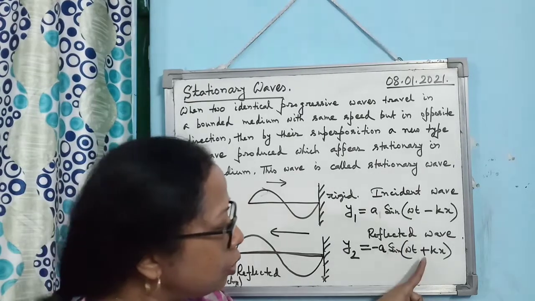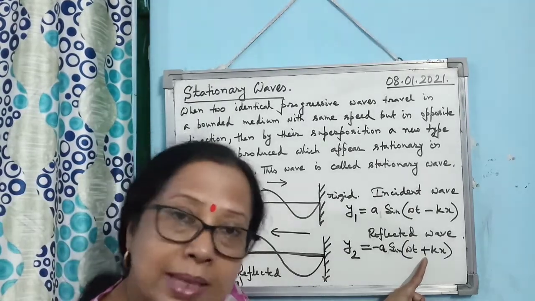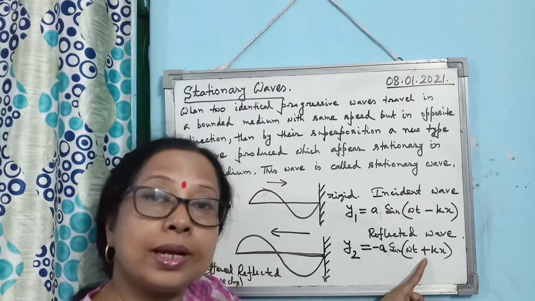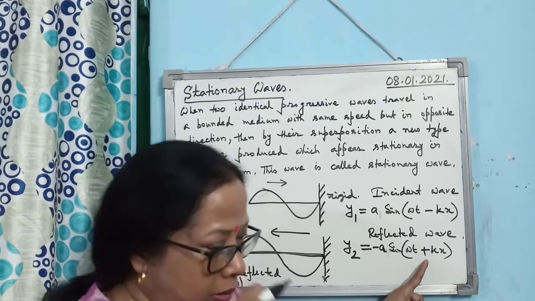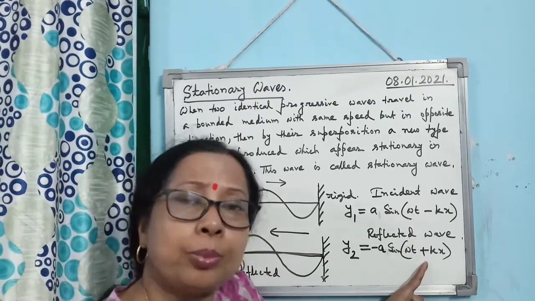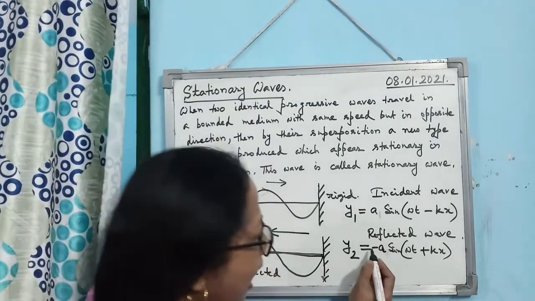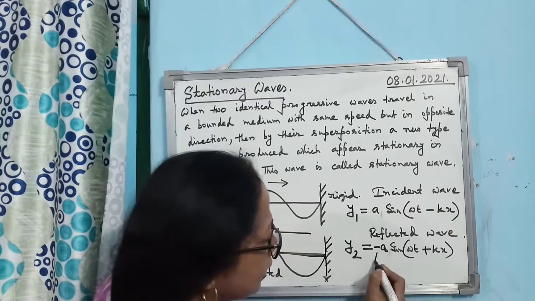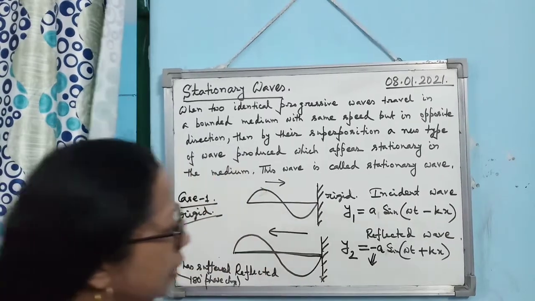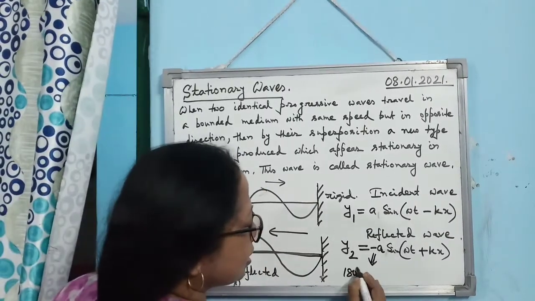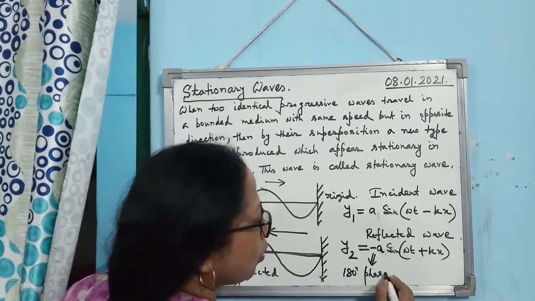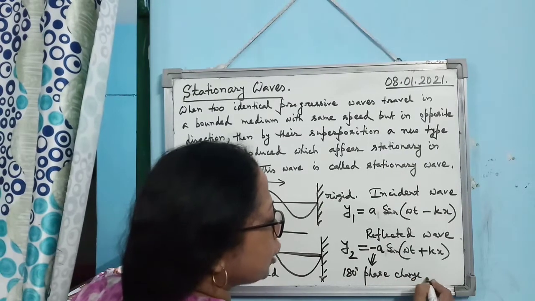One change is that it becomes plus kx, because the reflected wave is moving in the opposite direction. Another is that a negative sign will come here. This negative sign is due to the 180-degree phase change.